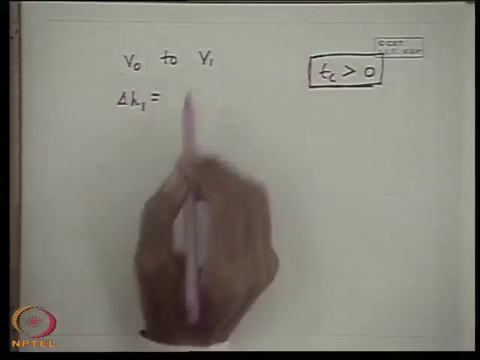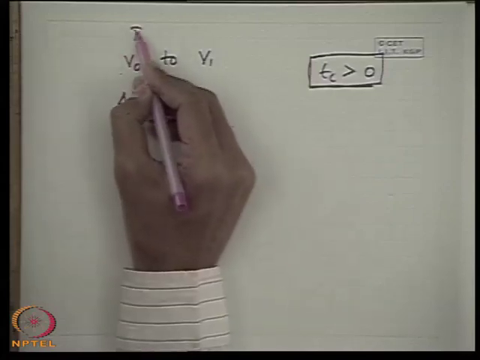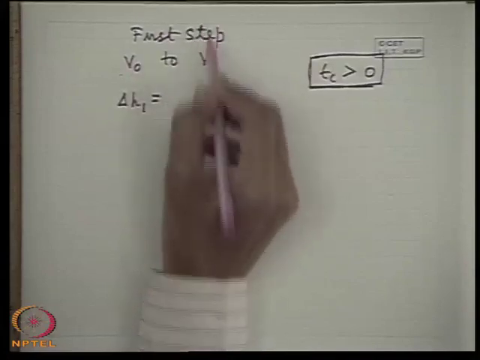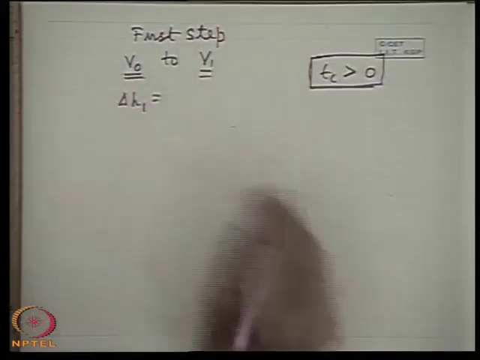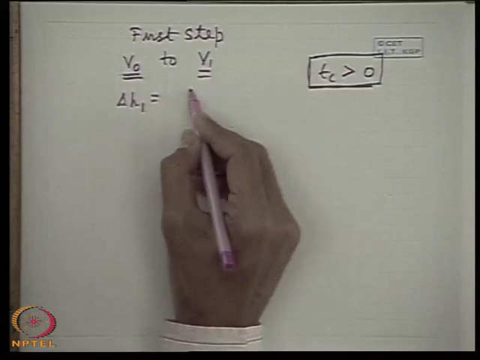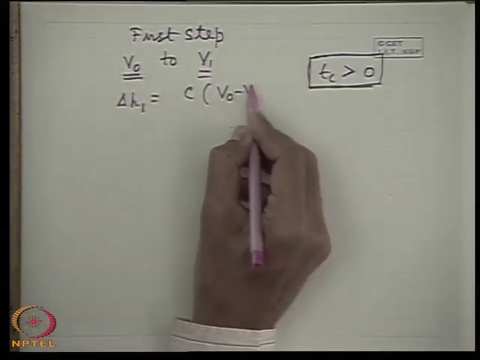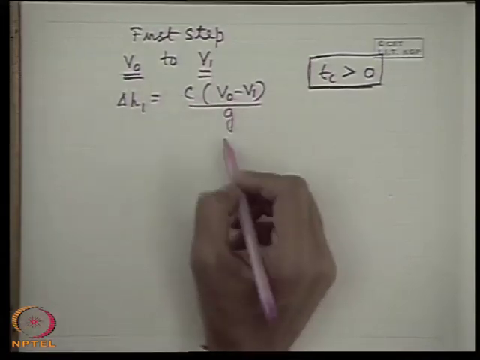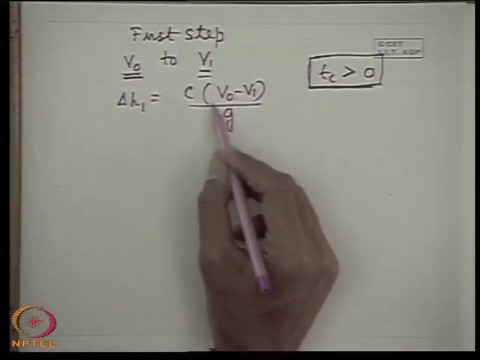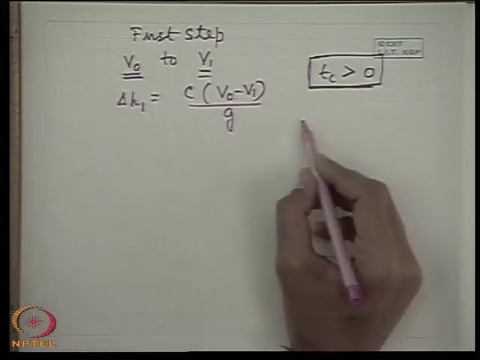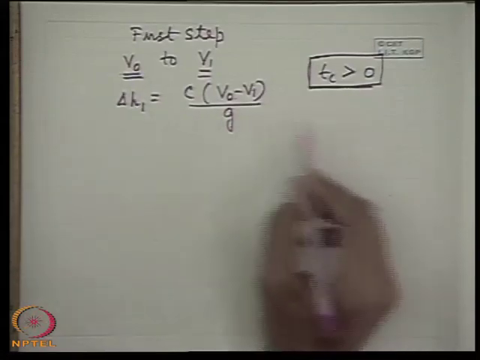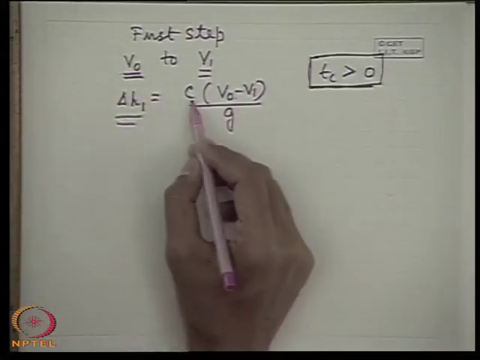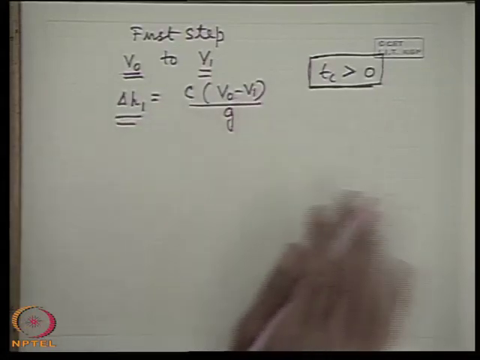Okay. So with this idea, if we consider the first step of valve closure, the liquid velocity is changed from V0 to V1. So delta H1 is c (V0 minus V1) by g, not c (V0 minus 0) by g. You can find this out by writing the momentum equations through the pipe, so that we get delta H1 equal to c (V0 minus V1) by g.